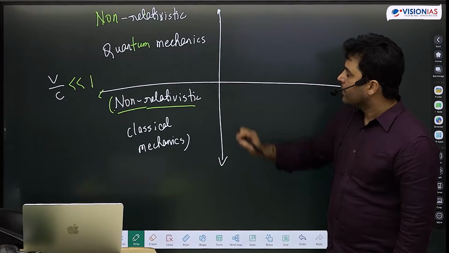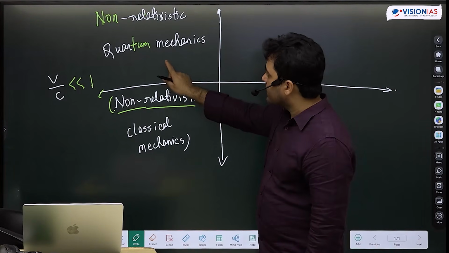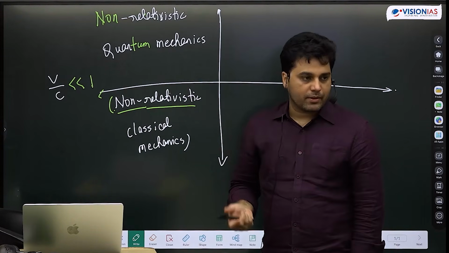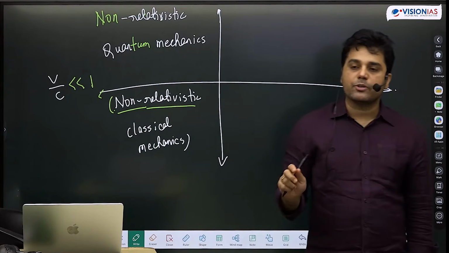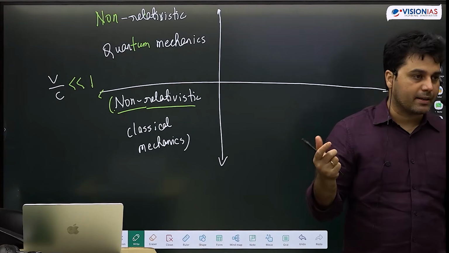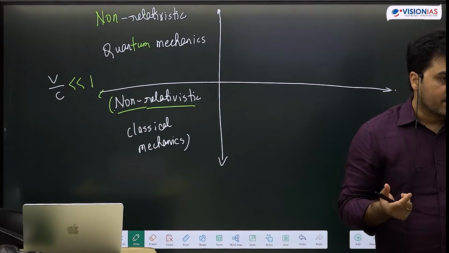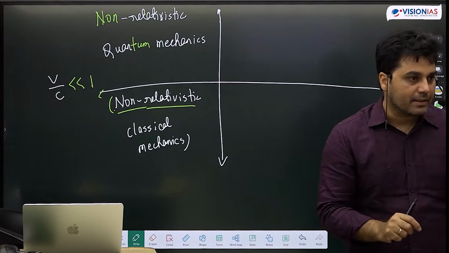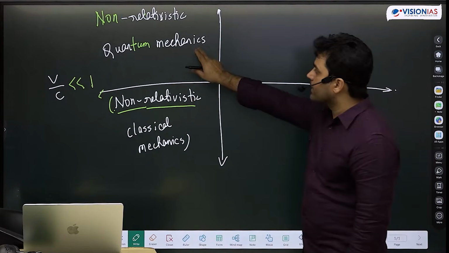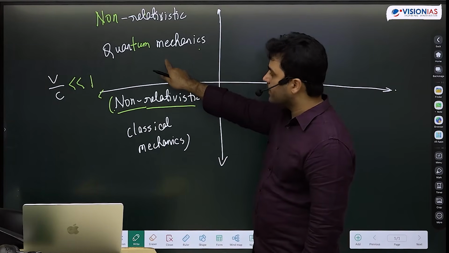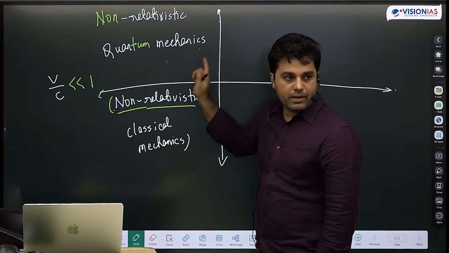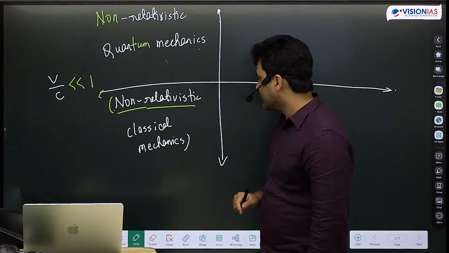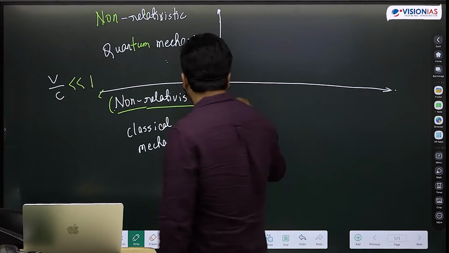non-relativistic. So non-relativistic quantum mechanics will mean that even if, let's say, I choose the electron's speed to be 10 to the power 4 meter per second or 10 to the power 5 meter per second, compared to speed of light, which is 10 to the power 8, it still is very less. We have to do this. In quantum mechanics again, we only have to do non-relativistic quantum mechanics. Okay? Then we have relativistic